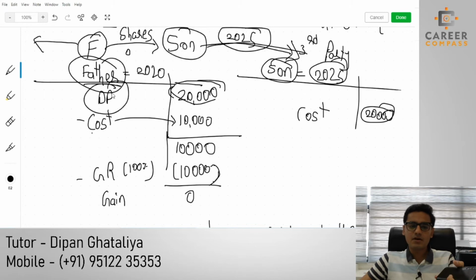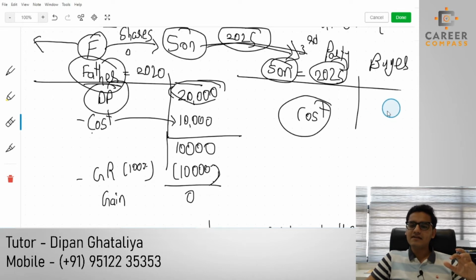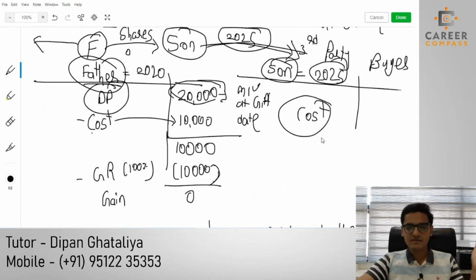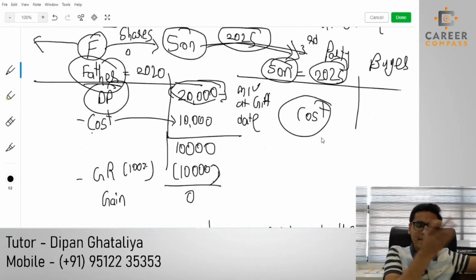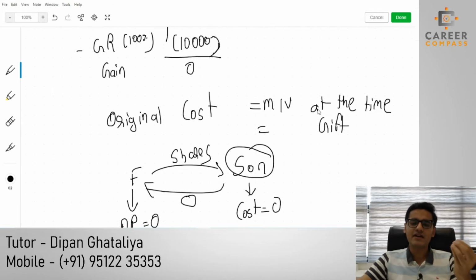Whatever is the disposal proceed of the seller, the same amount will become the cost for the buyer. Over here the son is the buyer. So that is why, students, the original acquisition cost will be 20,000. It is nothing but the market value at the time of the gift. So you can use the simple logic that my previous proforma's disposal proceed is 20,000, so this proforma's original cost will also be 20,000.